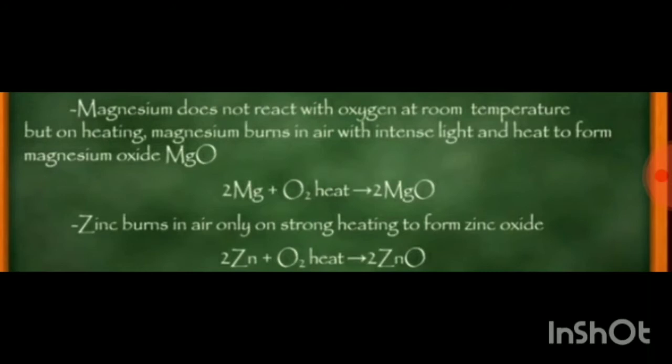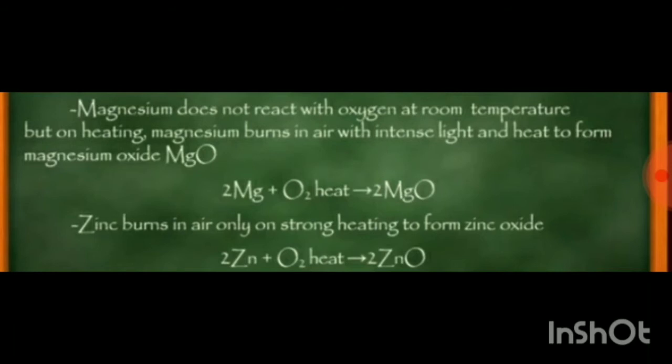Magnesium does not react with oxygen at room temperature, but on heating, magnesium burns in air with intense light and heat to form magnesium oxide. So it does not react with oxygen at room temperature, but when it is heated, it forms magnesium oxide. Can you see the reaction? 2Mg plus O2 gives 2MgO. Yes, when we put the 2 in front, it is 2 Mg and 2 O.